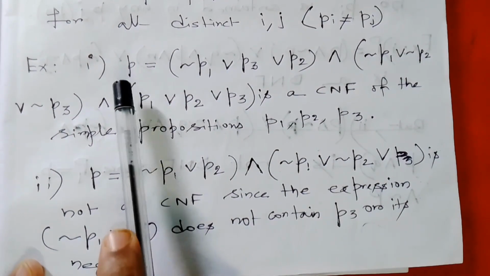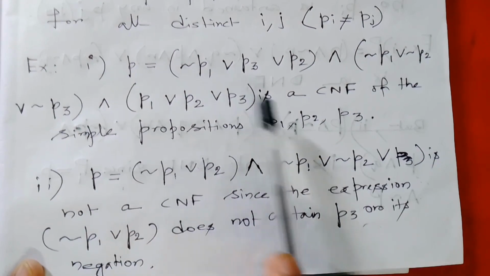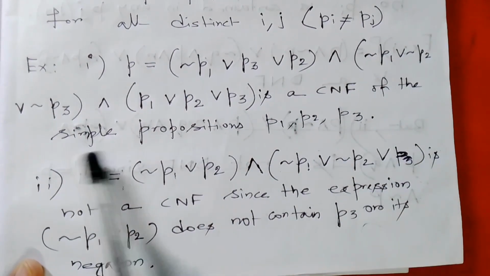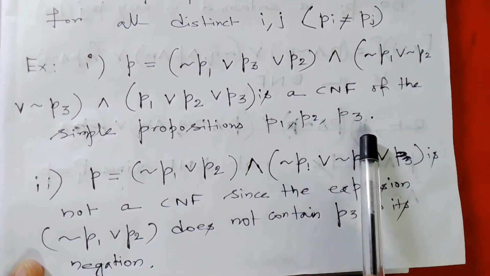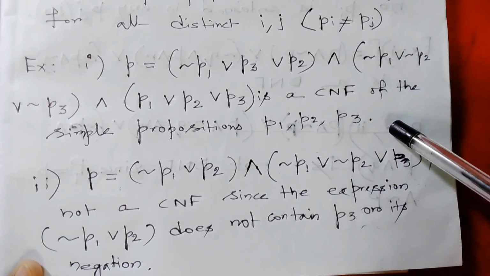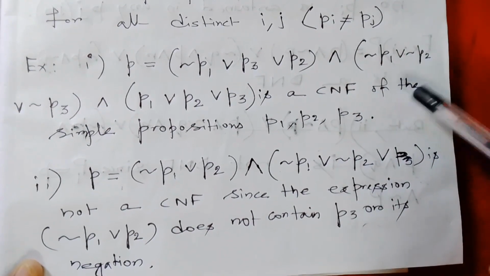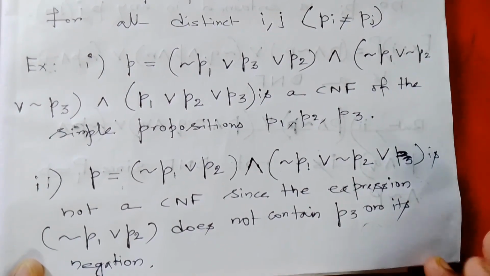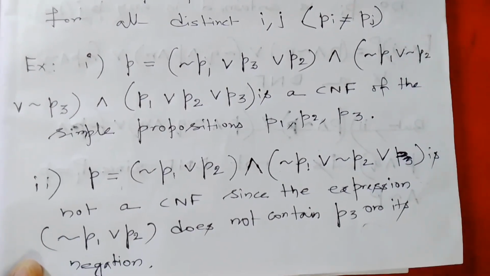This proposition is a CNF of the simple propositions P1, P2 and P3, because it follows the CNF formula I already described.